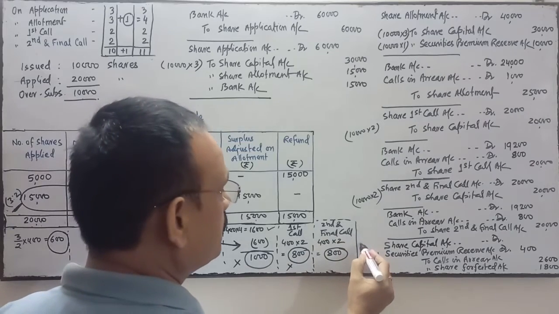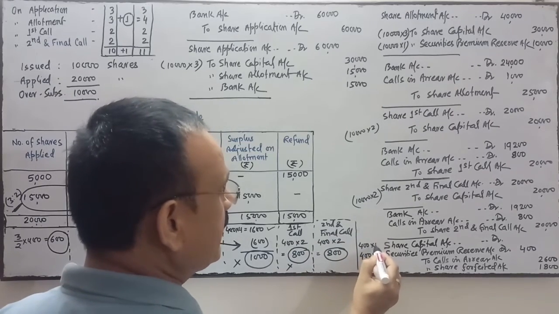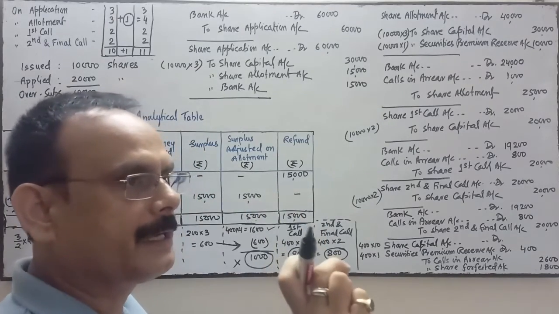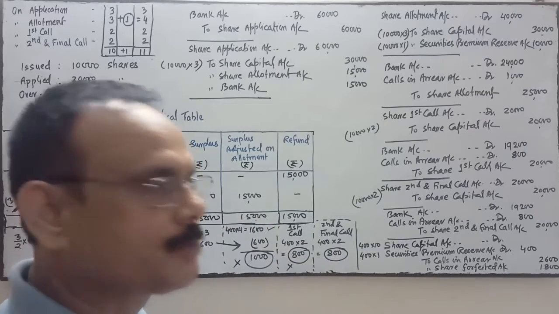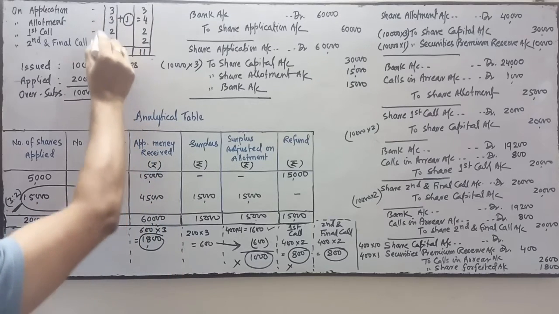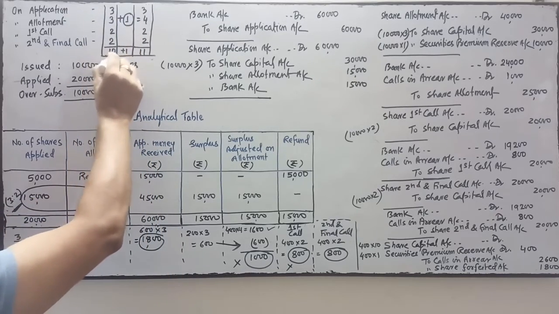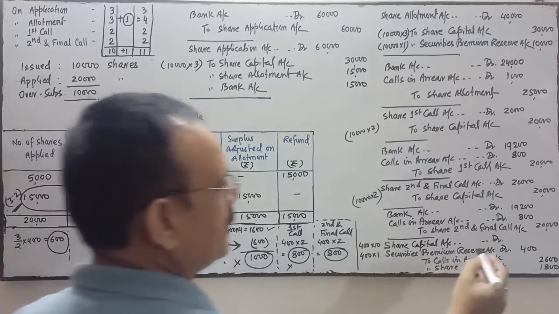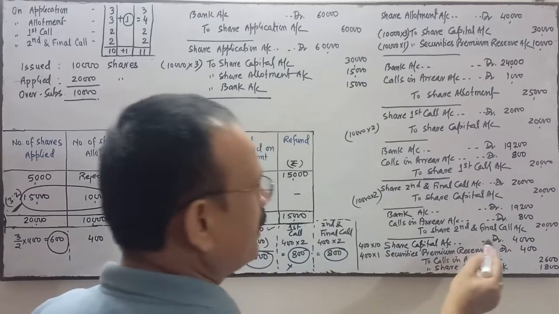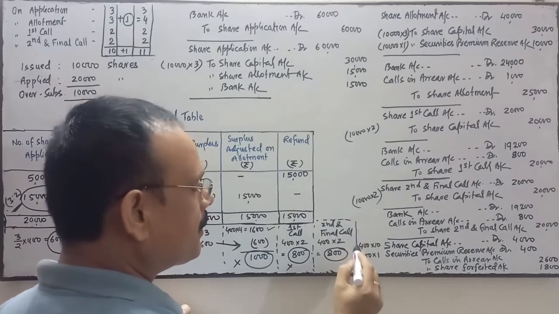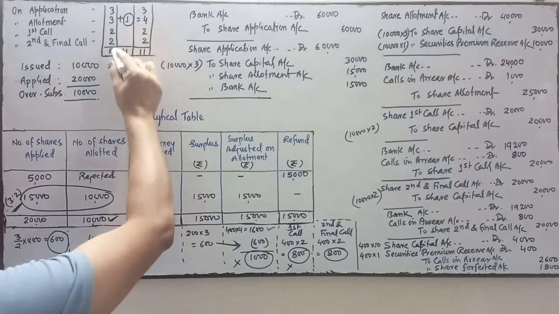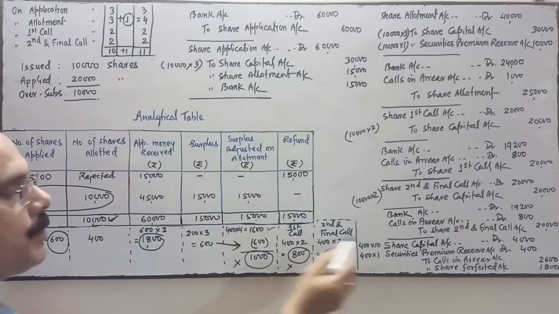And in share capital, 400 into called up per share. Called up per share is how much? 10 rupees. So the rule says number of shares forfeited into called up per share. So the number of shares forfeited is 400 and called up per share, the company has called all of application, allotment, first and final call. It means 10 rupees. So 400 into 10 is 4,000. So share capital will be debited 4,000. What is the rule? Number of shares forfeited into called up per share. Here the company has called up to ₹10, so multiplied by 10.